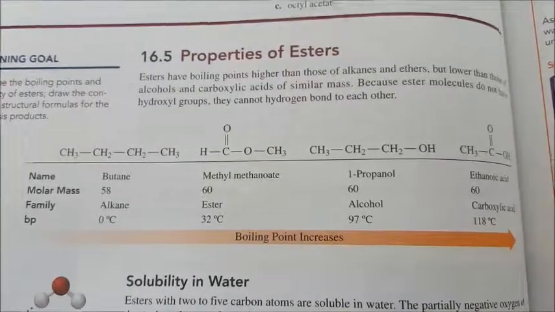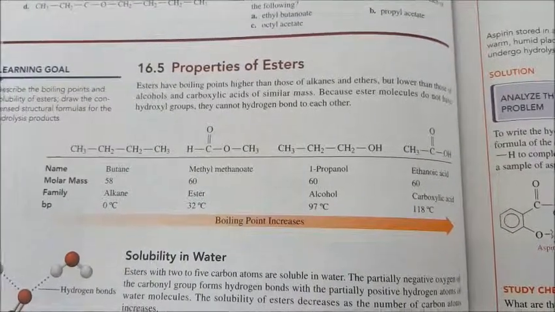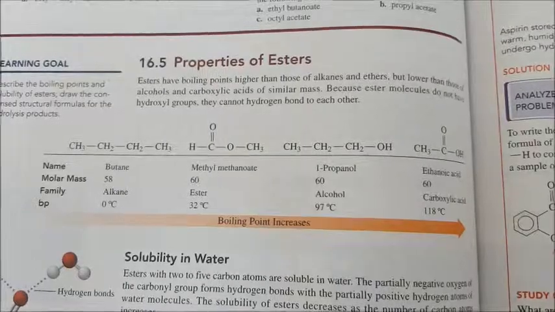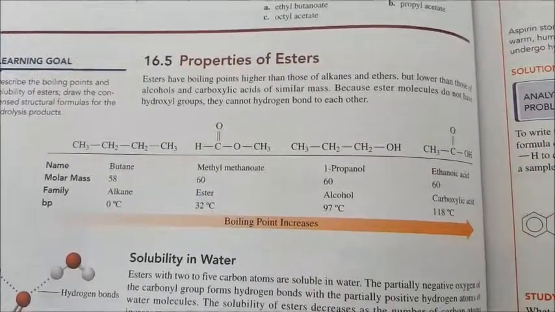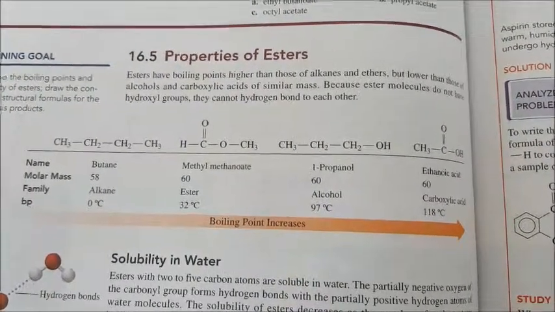Here we learn about the properties of esters. In this case, we're comparing 4 compounds: butane, methyl methanoate, 1-propanol, and ethanoic acid.